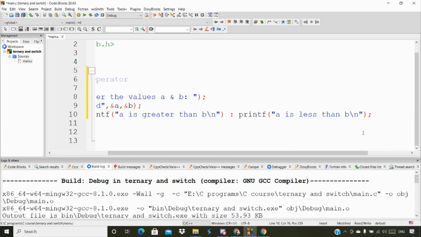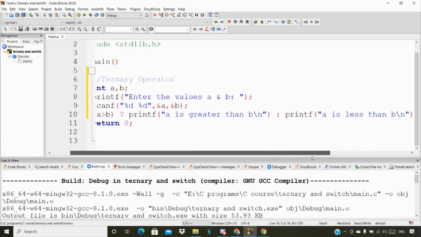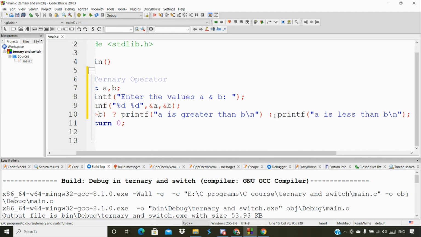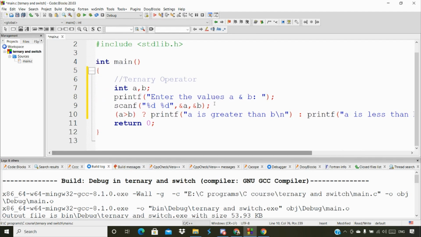We're not erasing anything there, but where we are merging the two statements, we're just adding the colon. The printf statements work the same way as in the if else block, the process is the same, and we even get the same output. The only thing is that we keep it in a short form.